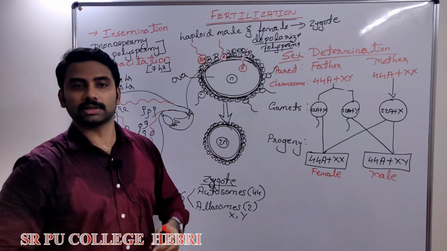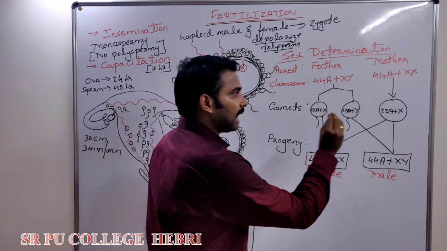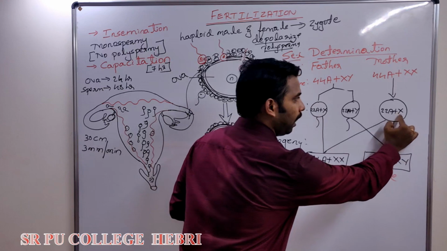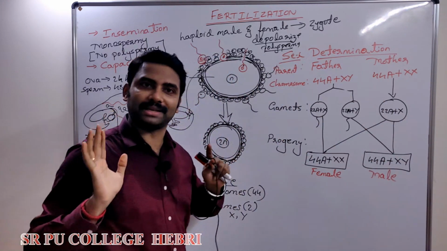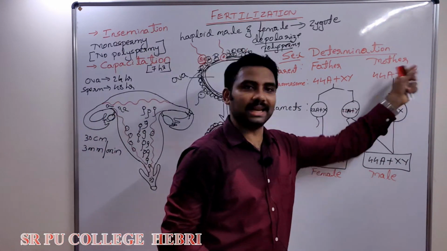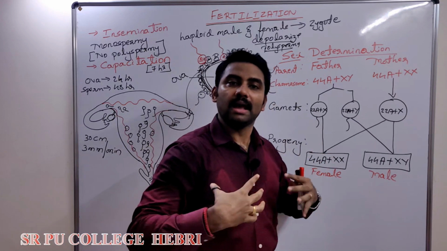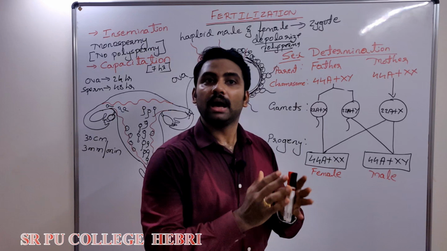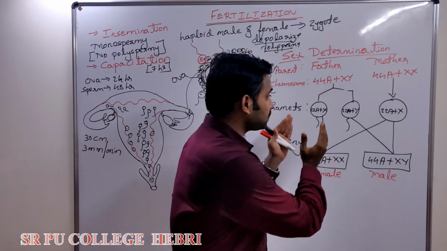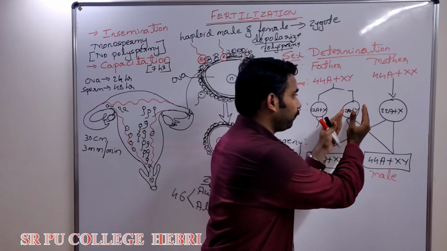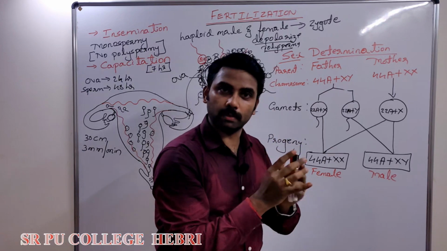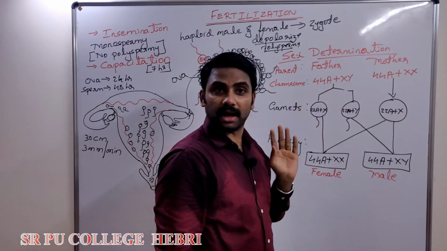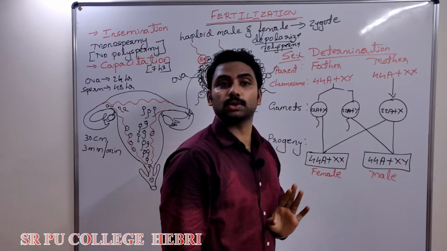No, it is a misconception. The mother produces an ova every month, and that ova always contains chromosome X. They have no other choice, only X. But in the sperm produced by the father, 50% of sperms have X, 50% of sperms have Y chromosome. It is totally depending on the sperm of the father, not on the mother's ova.